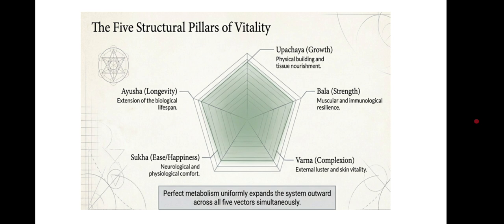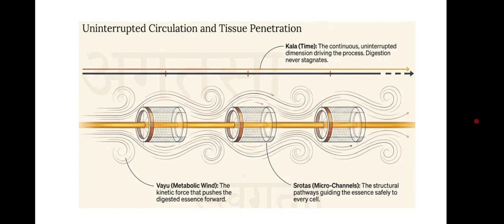Perfect metabolism uniformly expands the system outward across all five vectors simultaneously. In this way, the uninterrupted circulation and tissue penetration of power, the continuous uninterrupted motion driving the process. Digestion never